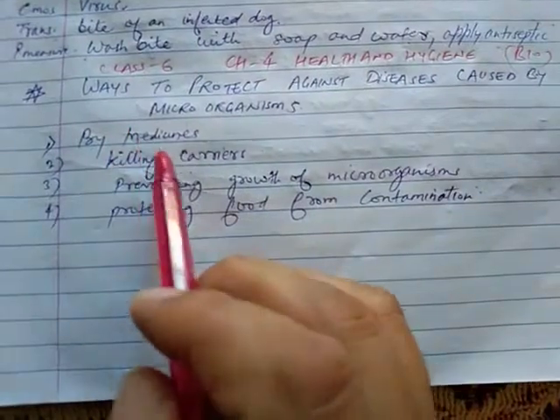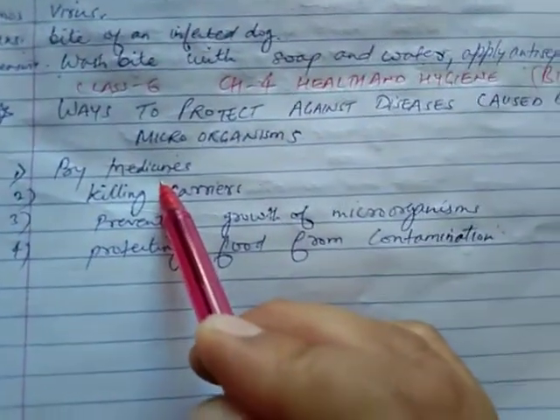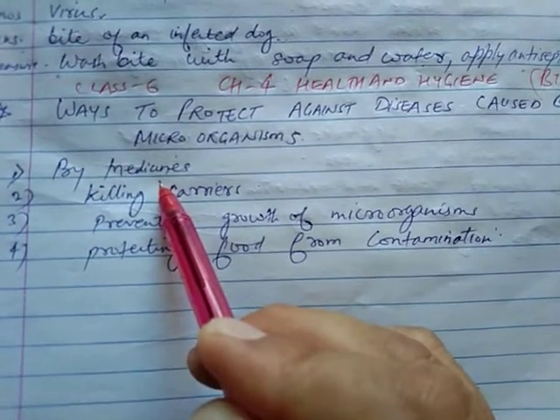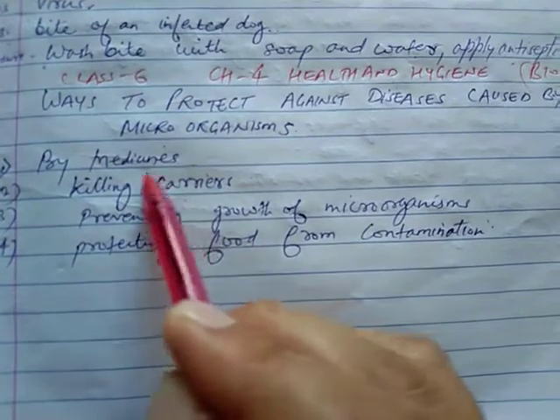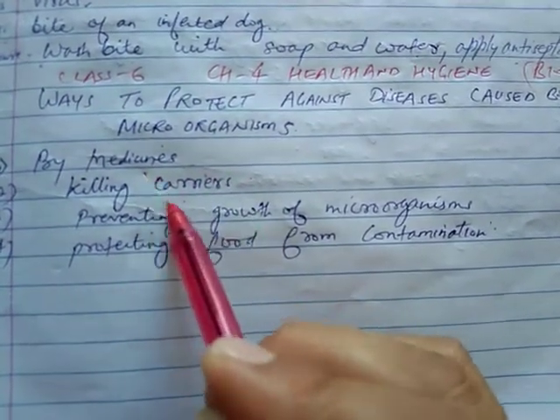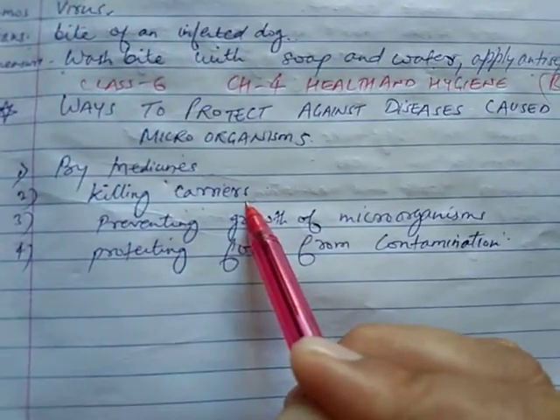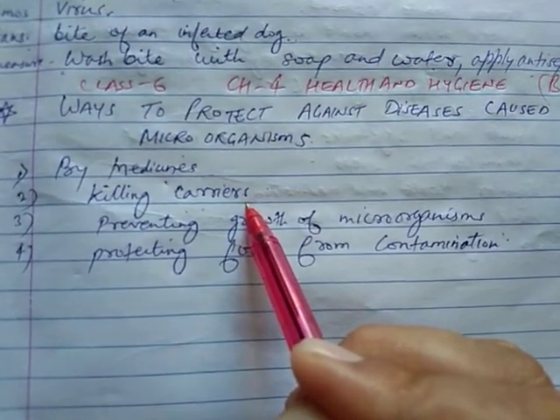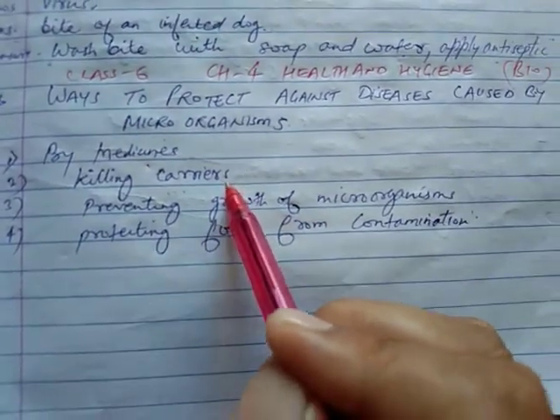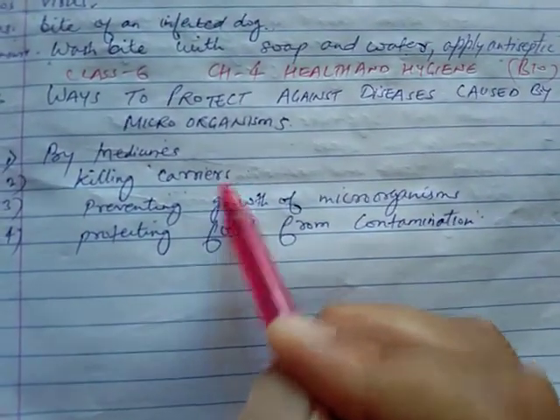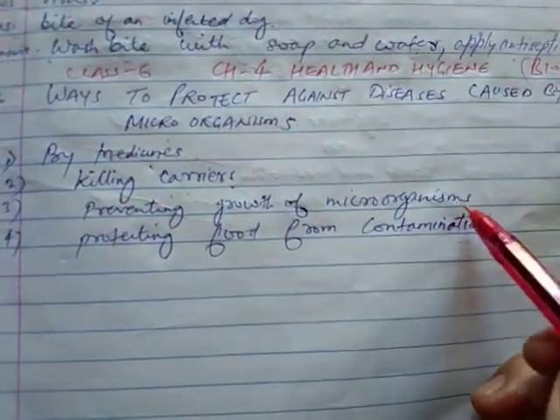First is by medicines. We can take medicines, and these medicines kill the disease causing microorganisms. Second is killing carriers. Carriers, you all know, are the organisms which carry the germs from one place to another place. So if we kill these carriers, they will not be able to carry the germs from one place to another place.